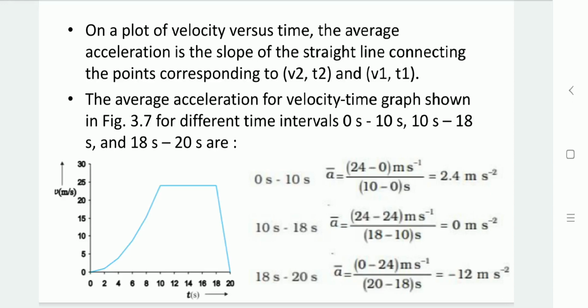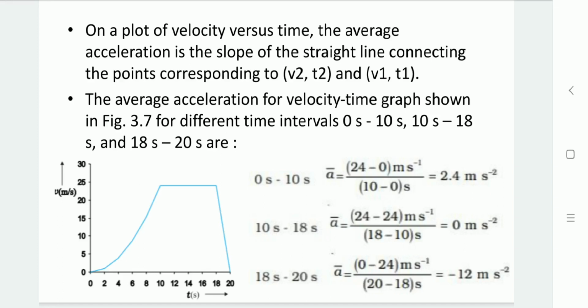At 0 second, as you can see from the graph, velocity is 0 meter per second. And at 10 second, the velocity is 24 meter per second. So here time T2 is 10 second, T1 is 0 second. With respect to that, V2 is 24 meter per second and V1 is 0 meter per second.